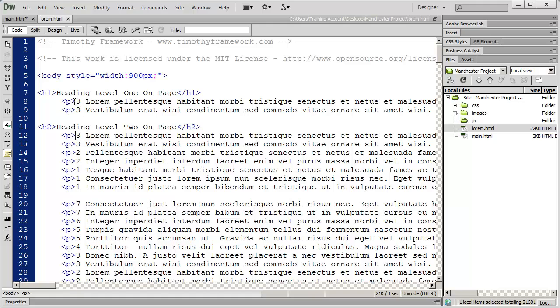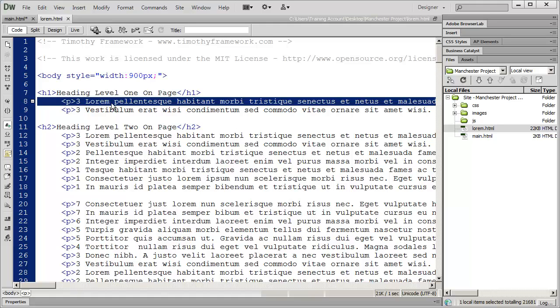The numbers to the left of each one of the paragraphs of text will tell you how many lines of text that particular paragraph will take up in a 900 pixel wide area. So that's just an indication of how much text is in that area.